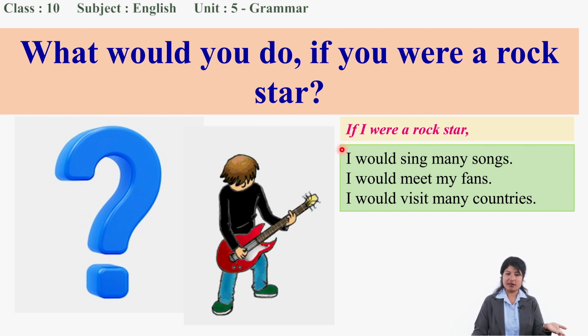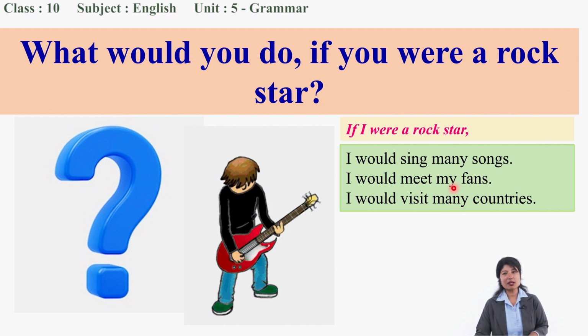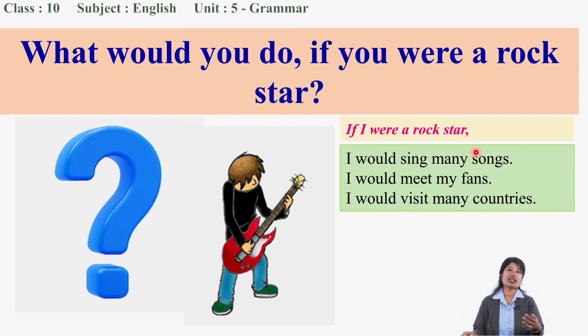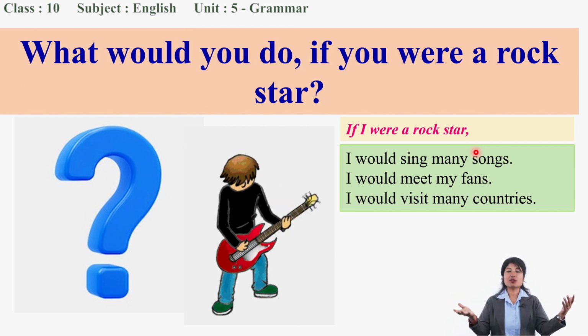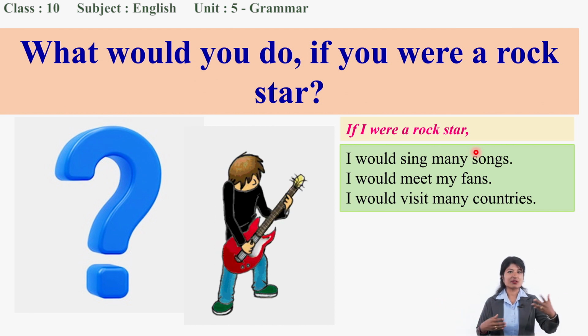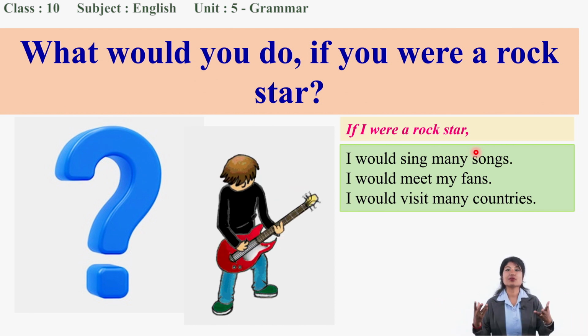If you become a rock star only, then these activities can be possible. Instead of rock star, you could say anything. If I were the prime minister of Nepal, what would you do? I would do this, I would do that. So different activities I would do.